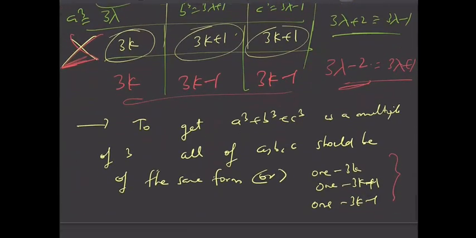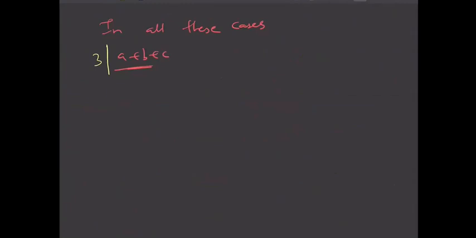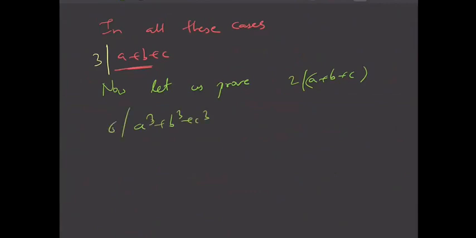So now let us prove 2 divides a plus b plus c. This is very easy to prove. Since a cube plus b cube plus c cube is a multiple of 6, this implies that a cube plus b cube plus c cube is even, right?